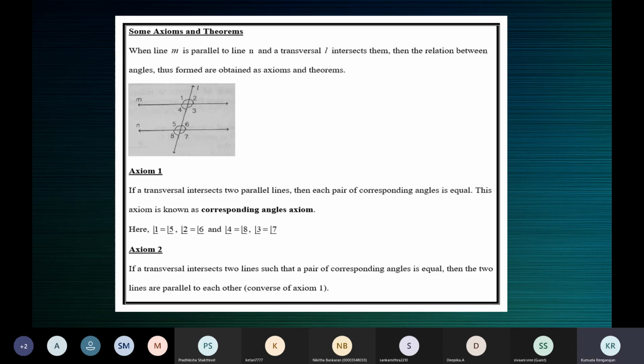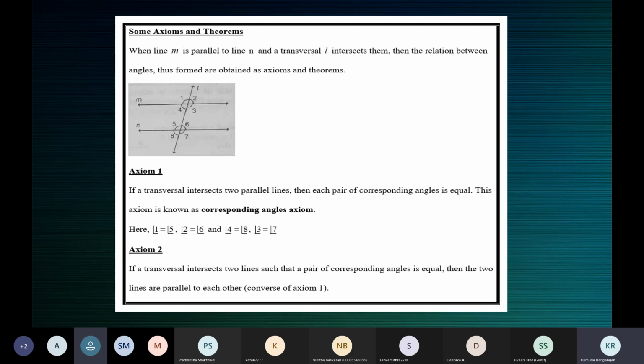Is that fine, children? Yes, ma'am. Okay, all right, children. State the corresponding angles axiom. You can start off like, when two parallel lines are intersected by a transversal, or you can say, if a transversal intersects two parallel lines. So the meaning should be conveyed.